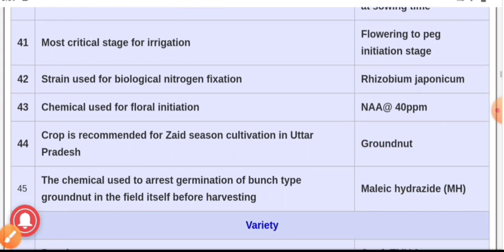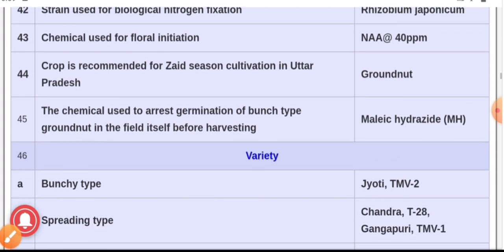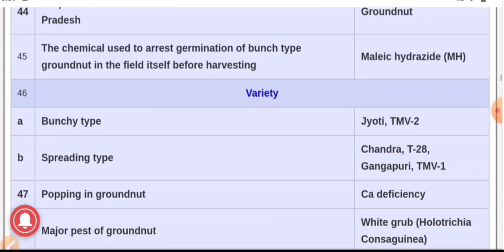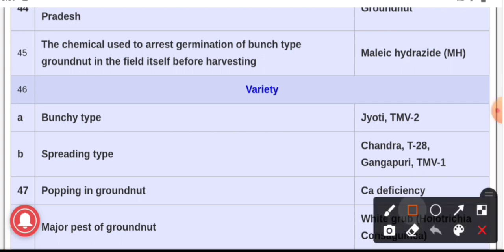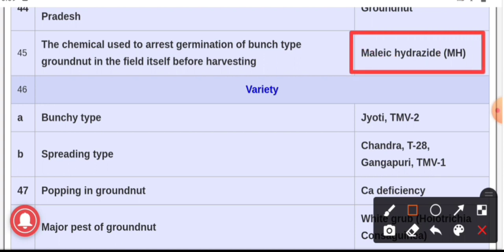The chemical which is used to arrest the germination of bunch type groundnut in the field itself before harvesting, the chemical is maleic hydrazide. It is used to arrest the germination of bunch type of groundnut in the field itself before harvesting.